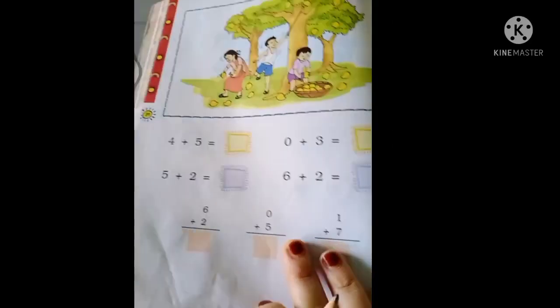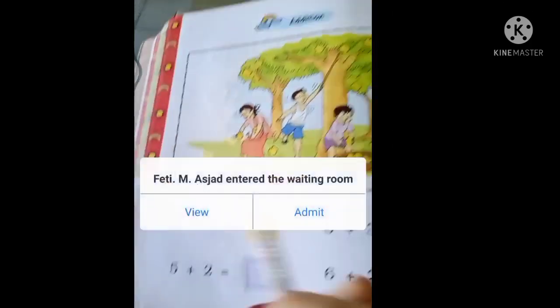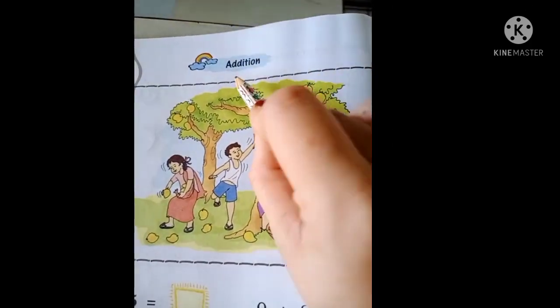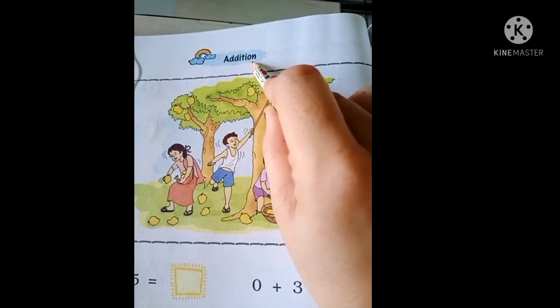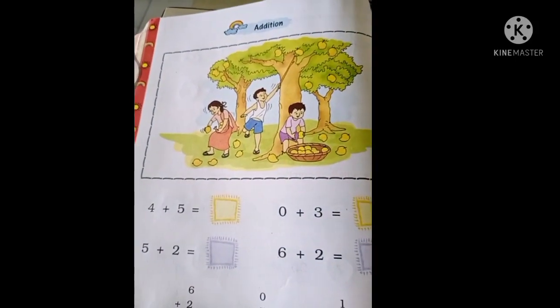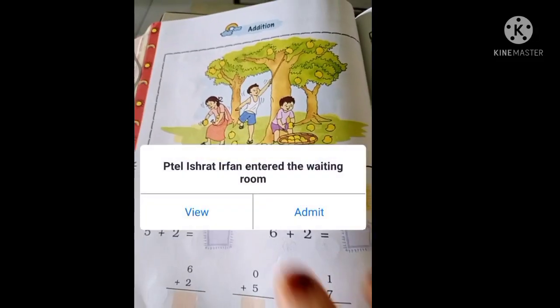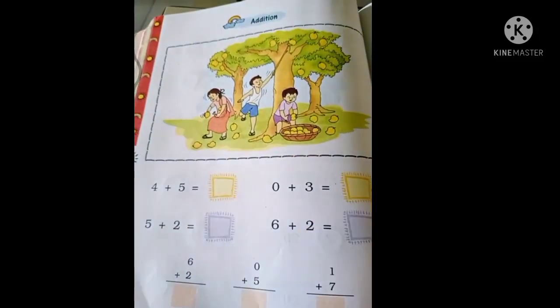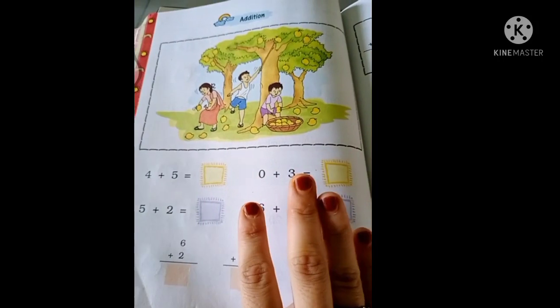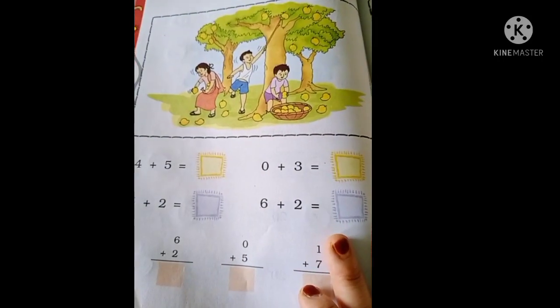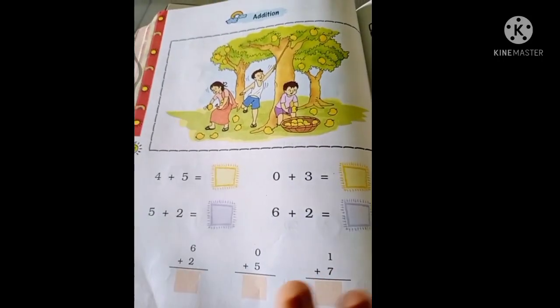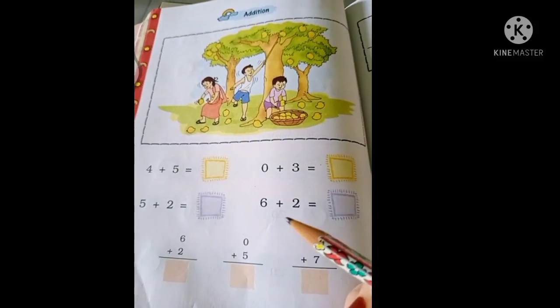So next we will start page number 84. Here the addition concept is given. What is it given here? Addition. So students, addition we already did in chapter number 3. हमने chapter number 3 में additions किया था. Chapter number 4 we have done subtraction also, right? So the same things are given for numbers. Now we have learned already, students.